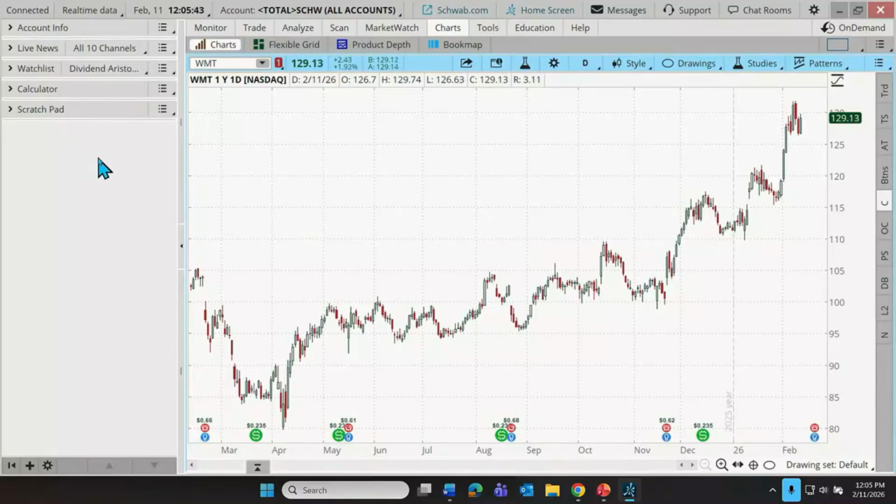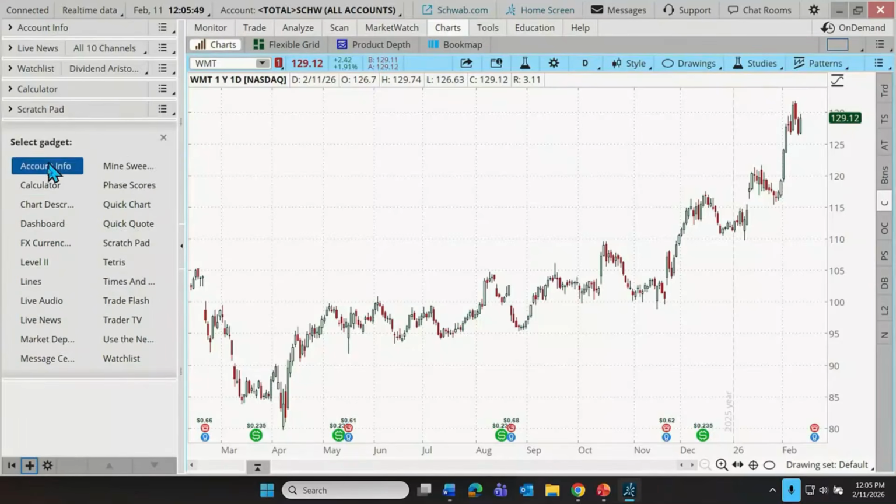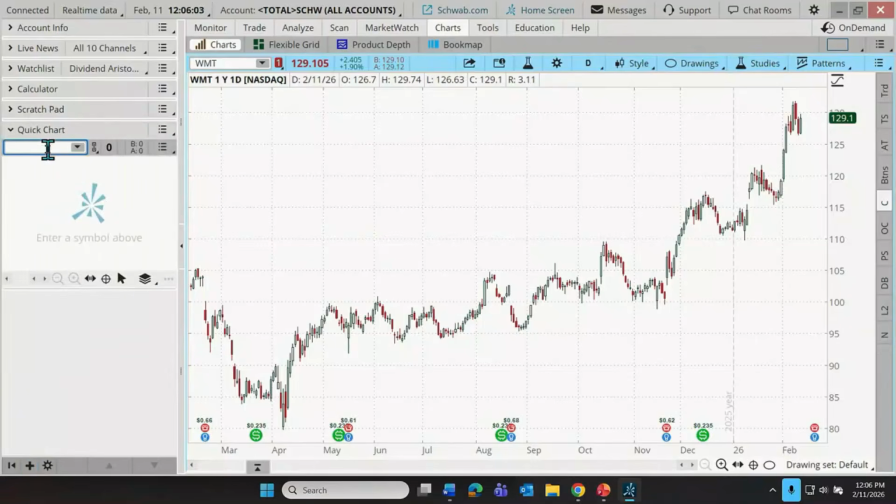So one thing that we need to know regarding the general navigation is that we can add gadgets by clicking a little plus sign down here at the bottom, and it gives us this menu. And I want to go through this menu today in greater detail. But for example, let's say we already have live news, we have a watch list, we have a calculator and a scratch pad. How about we wanted, let's say, a quick chart? And then we can type in a symbol here.